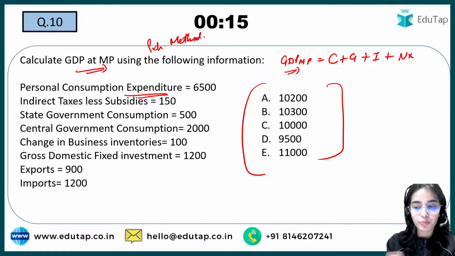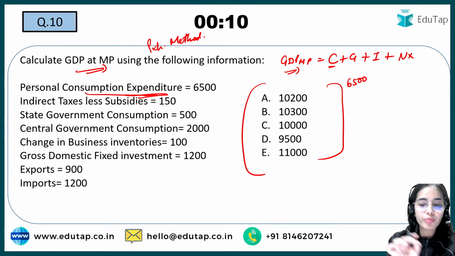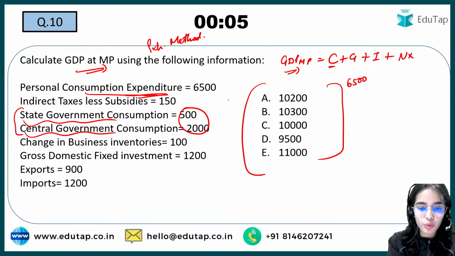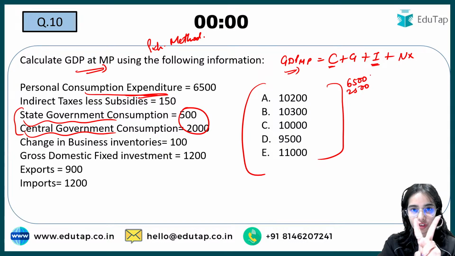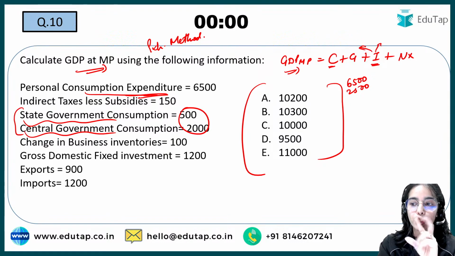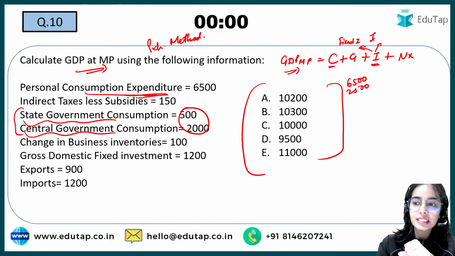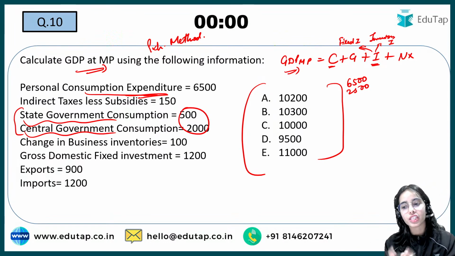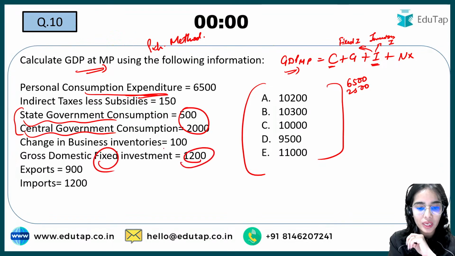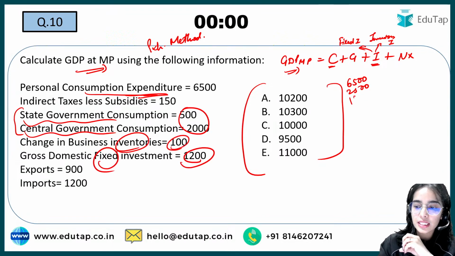What is consumption? That is personal consumption expenditure, 6,500. What is government expenditure? State government and the central government are doing the expenditure, cumulatively 2,500. Then the investment. If you have understood the expenditure method nicely, there are two parts of the investment: fixed investment and inventory investment. Your inventory is also your investment. Fixed investment is 1,200. Inventory is 100. So that is 1,300.